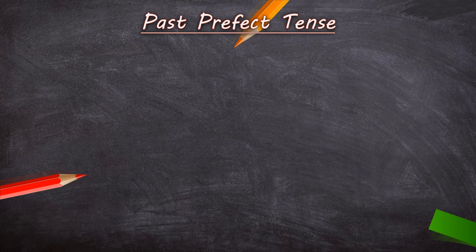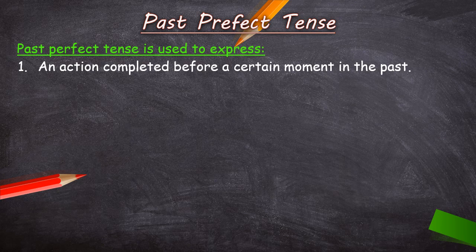This is clear. So here we can say that in past perfect tense, we express 2 things. What is that? First, an action completed before a certain moment in the past. That means children, here we talk about the action which is over some time ago. It is not finished just now.